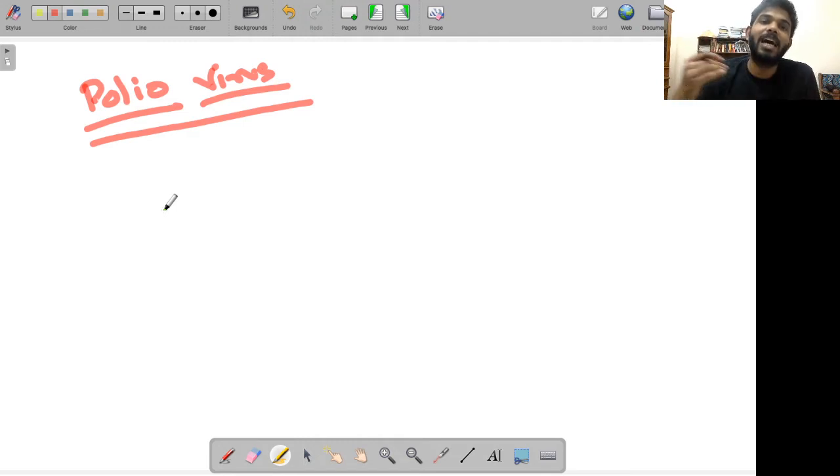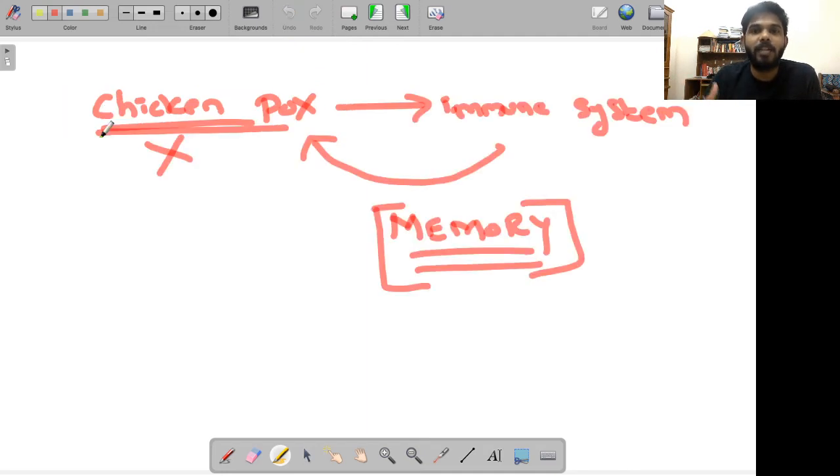So that is how vaccines are helpful. What do you do in a vaccine? You basically use an inactivated, that is a weakened or a dead polio virus or any other virus that you want to protect your body against. This will give your immune system an idea about the real pathogen, so it knows how to deal with it. So when the real pathogen comes in, your immune system is already ready. That is the reason, if you're vaccinated against polio, you will most likely not get polio. Of course, in very rare situations, people do get chickenpox again also.